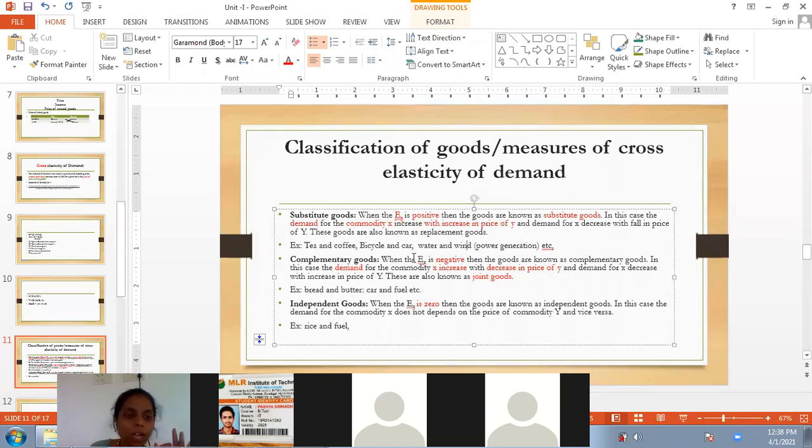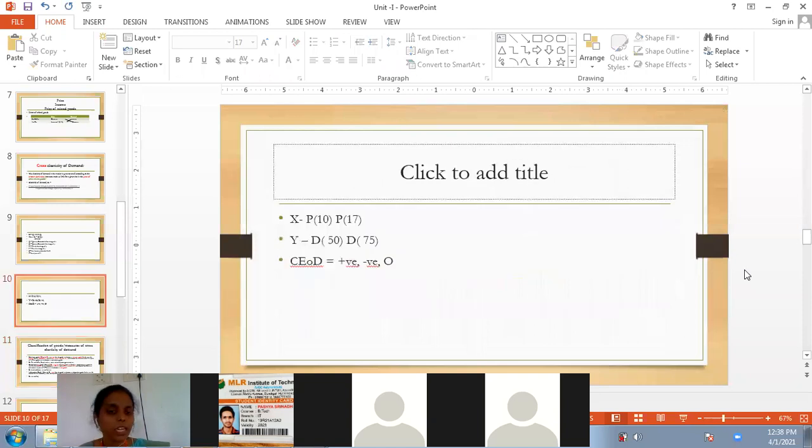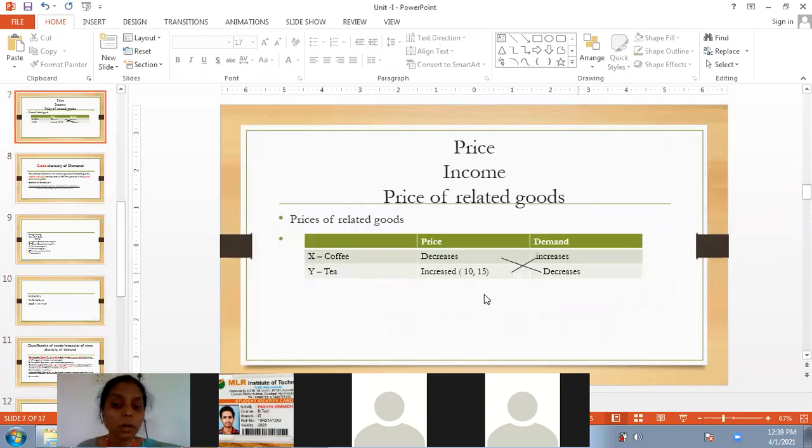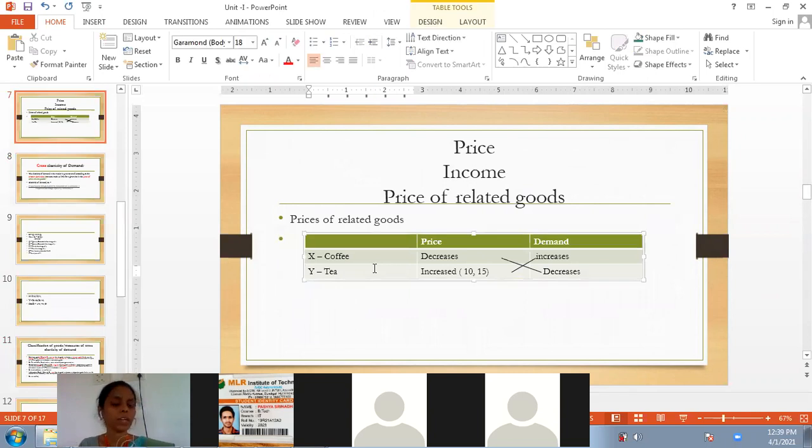Now the next one that we have is complementary goods. Now what are complementary goods? When the cross elasticity of demand is negative, then the goods are known as complementary goods. That means negative means when the price of one product increases, then the demand for another product will decrease. When price increases, demand will decrease. Then we will call such type of products complementary goods.